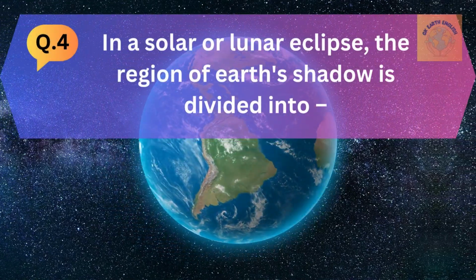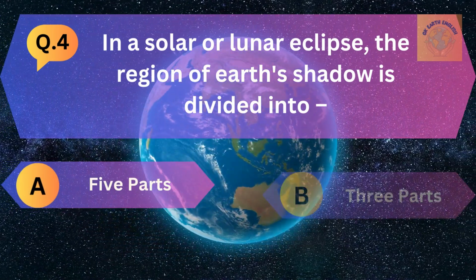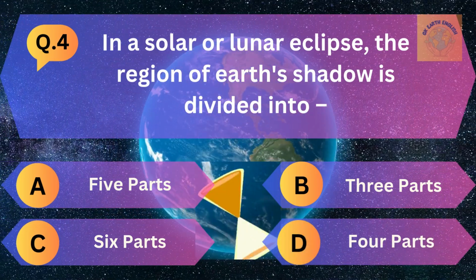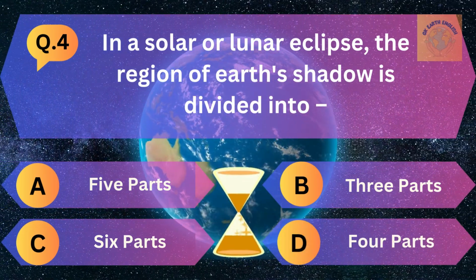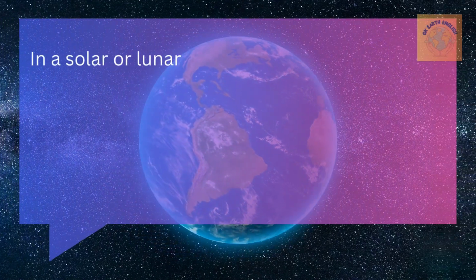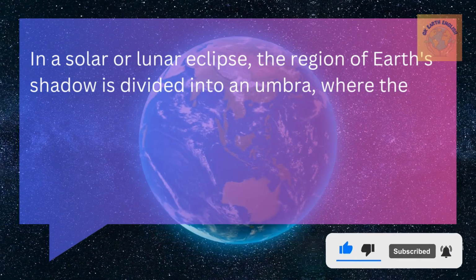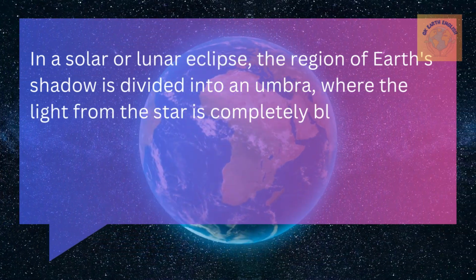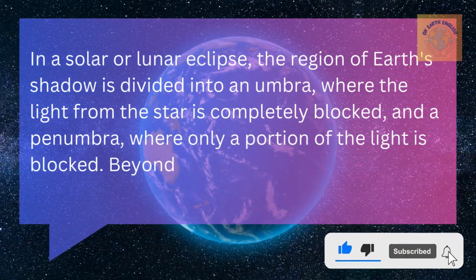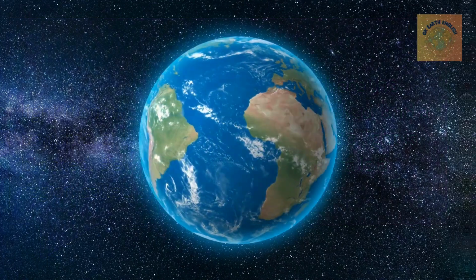Question number 4. In a solar or a lunar eclipse, the region of Earth's shadow is divided into A. 5 parts, B. 3 parts, C. 6 parts, and D. 4 parts. The correct answer is 3 parts. In a solar or lunar eclipse, the region of Earth's shadow is divided into the umbra, where the light from the star is completely blocked, and the penumbra, where only a portion of the light is blocked. Beyond the end of the umbra is a region called the antumbra.